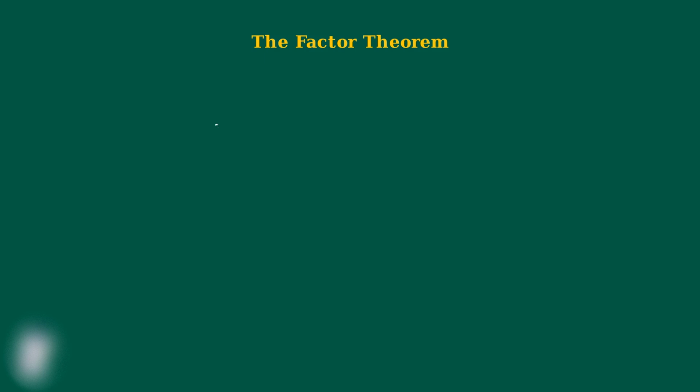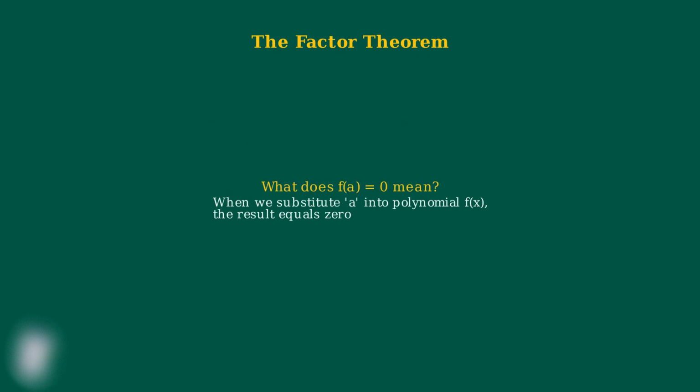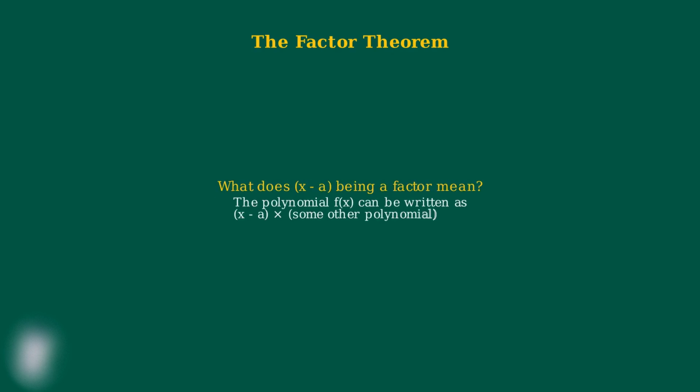The factor theorem is a powerful tool that connects the roots of a polynomial with its factors. Let me show you exactly what this theorem states. This theorem has two key parts. First, f of a equals 0 means that when we substitute the value a into our polynomial f of x, the result is 0. Second, when we say x minus a is a factor, we mean the polynomial can be written as x minus a times some other polynomial.